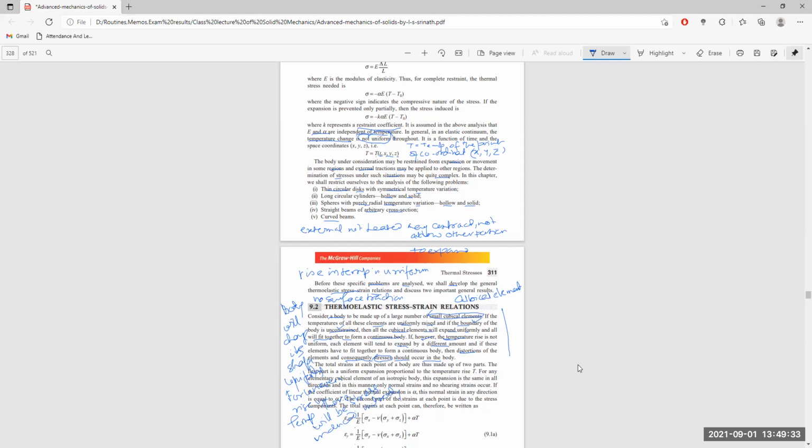Now, the total strains at each point of the body are thus made up of two parts. The first part has a uniform expansion proportional to the temperature rise for any elementary cubical element of an isotropic body, which means it has the same properties in all three directions. The expansion is the same in all directions, and in this manner only normal strain and no shearing strain occurs.